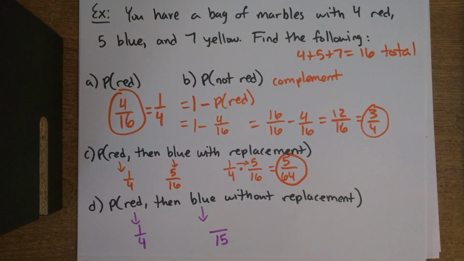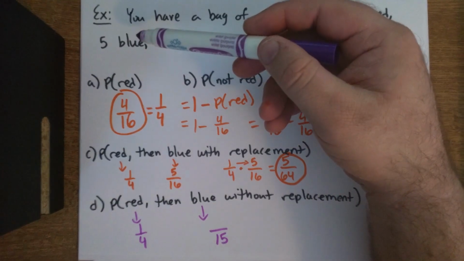But what's the number that's going to be on top here? Well, let's assume that we took one of the red ones out. Did that change how many blue marbles are in the bag? It did not. So how many blue marbles do I still have in the bag? I have 5.